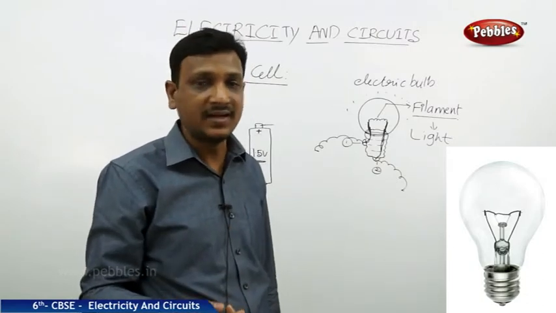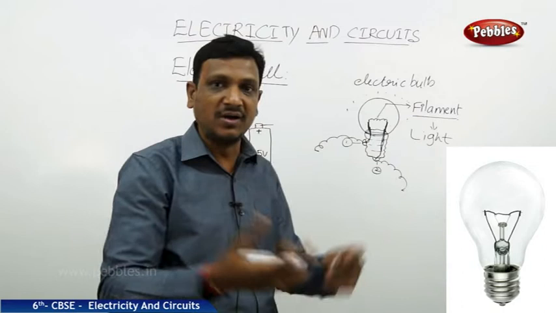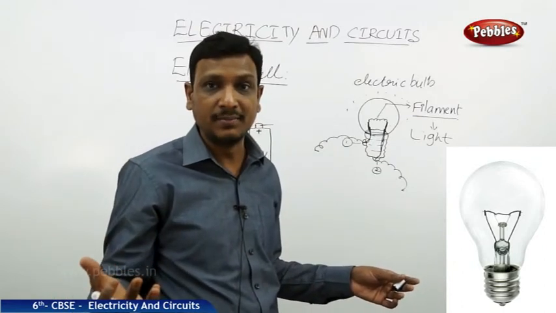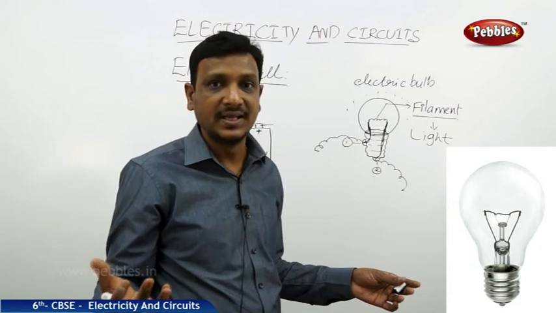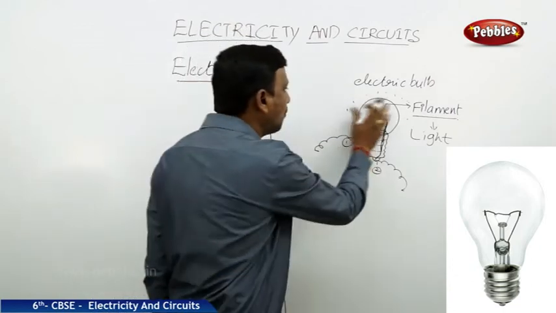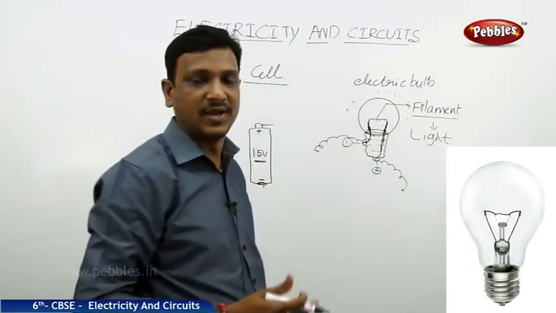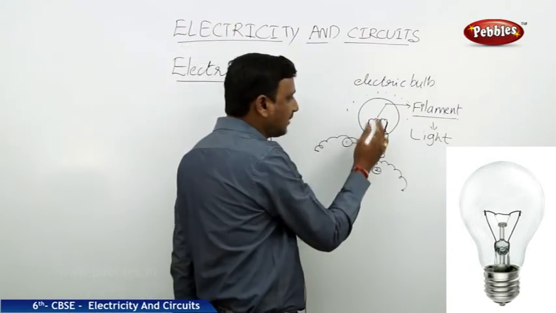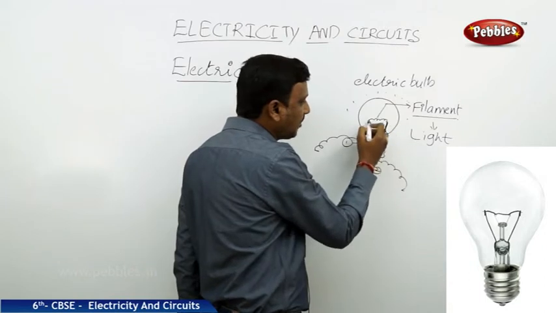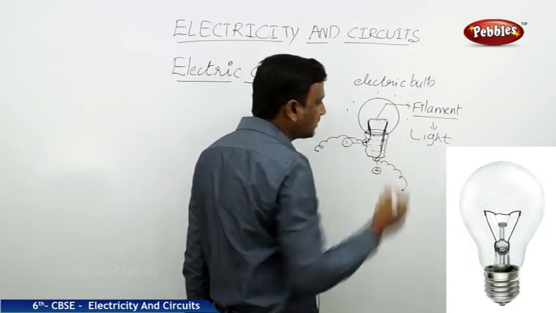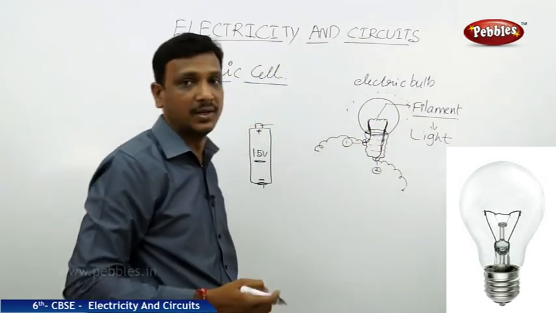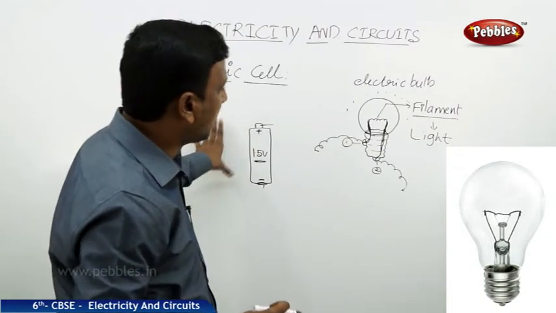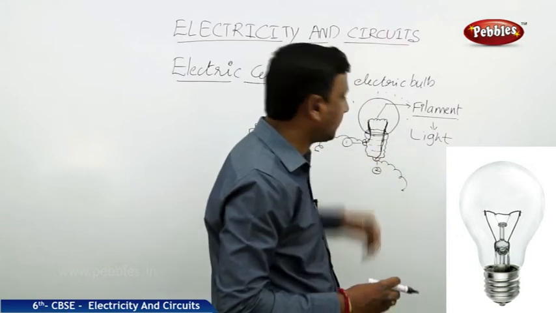Because if there is any air, once the filament glows, it burns and turns to ash. It's not burning because there is no air. Air is removed and what is there? Vacuum. Vacuum in the sense nothing is there. Right? So in the vacuum, we have two thick wires that are connected by a thin coil called the filament. These are the parts of the electric bulb. So we have seen what an electric cell is and what the parts of it are, and what an electric bulb is and what the parts of it are.